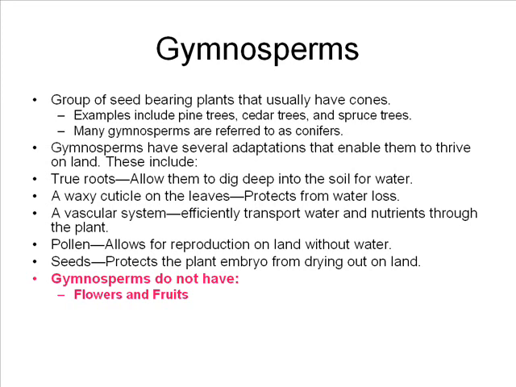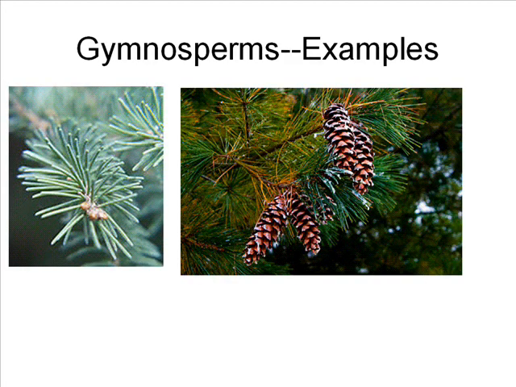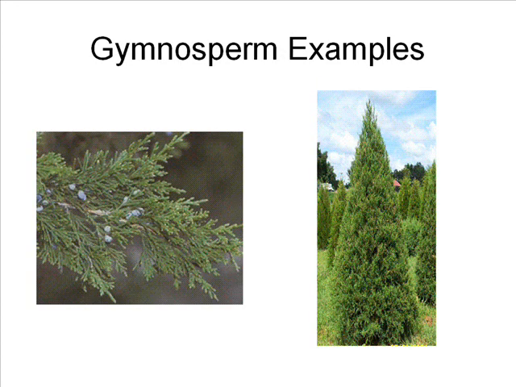They have several adaptations that enable them to thrive on land. These include true roots, which dig deep into the soil to find water, a waxy cuticle on the leaves, which protects them from water loss, and an efficient vascular system consisting of xylem and phloem for the transportation of water and minerals. One of the big adaptations that gymnosperms have that ferns don't is pollen. Pollen allows for reproduction on land without standing water. Gymnosperms also have seeds. These protect the plant embryo from drying out on land. Even though they're very adapted for life on land, gymnosperms do not have flowers or fruits.